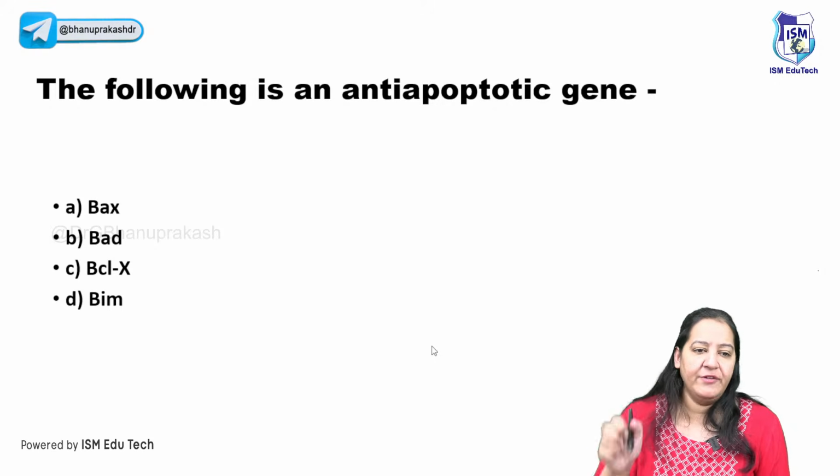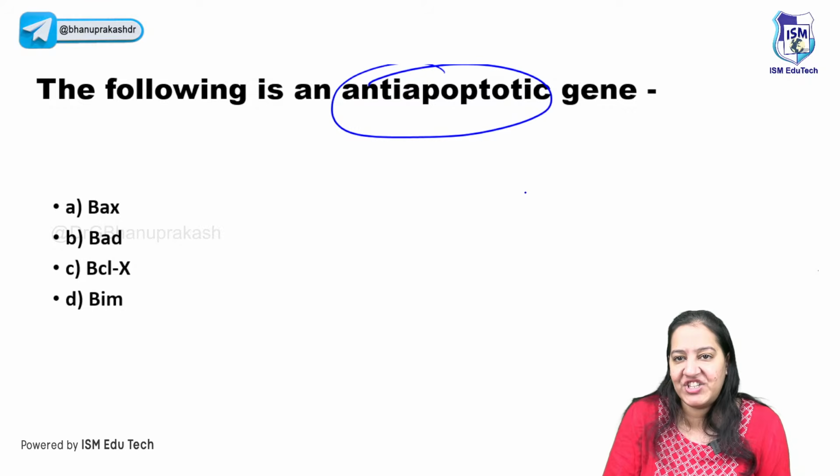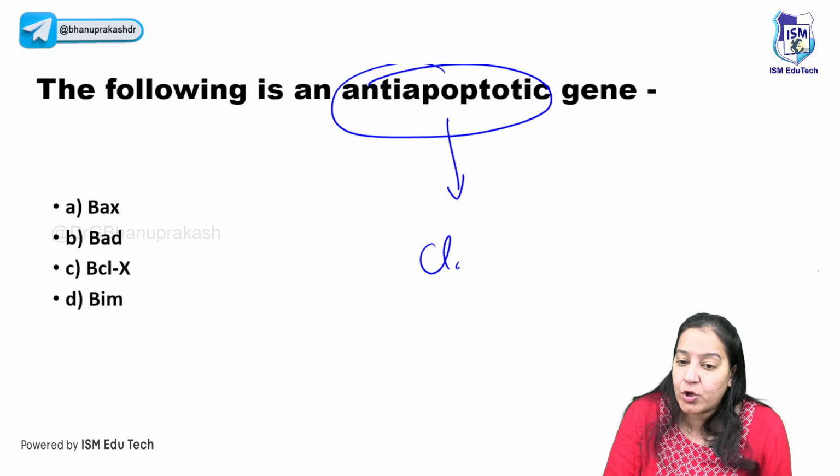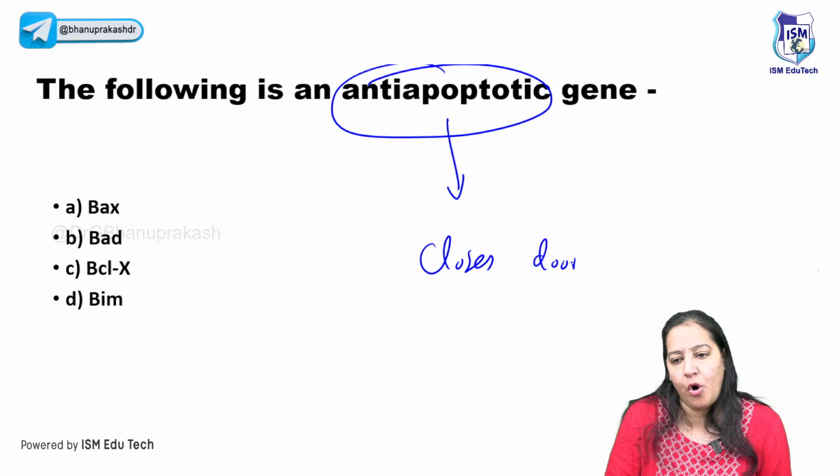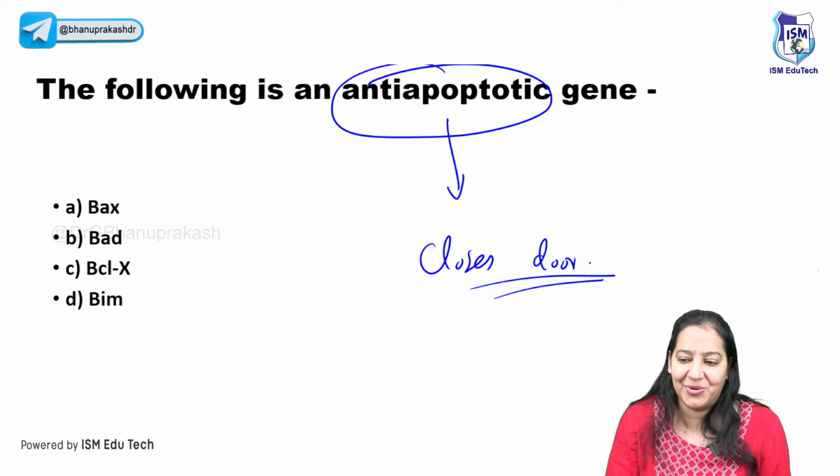So the next question: which among the following is the anti-apoptotic gene? Anti-apoptotic is one of the guards which closes the door of the mitochondria. The one which closes the door. Who closes it?